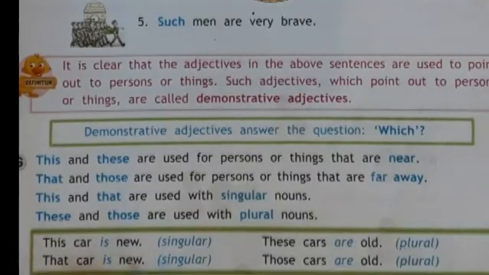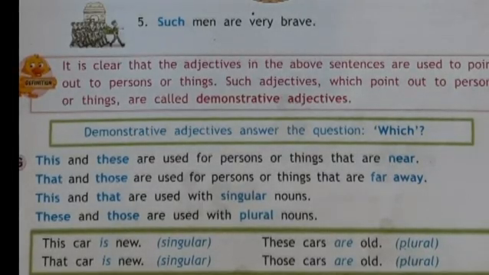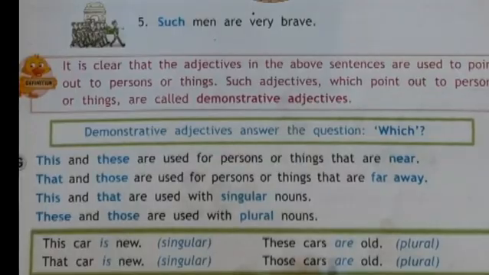We can see some sentences on how to use this, that, these, and those. This car is new, singular. That car is new, singular, but the thing is far from us. These cars are old, plural.